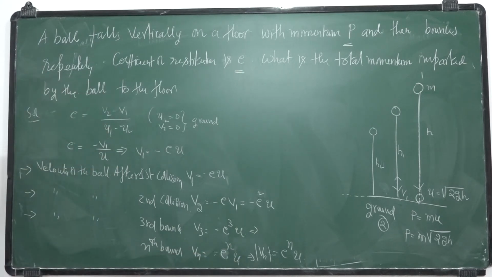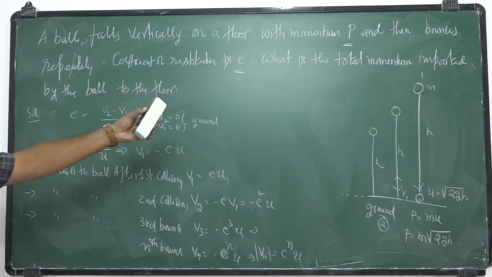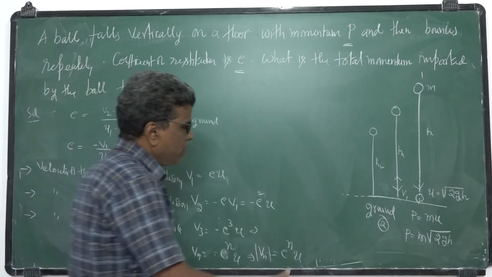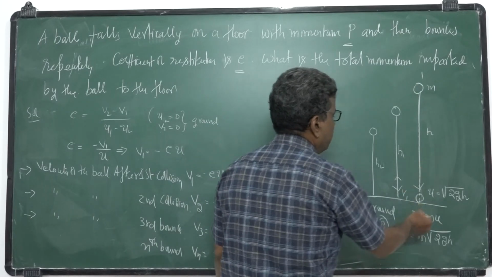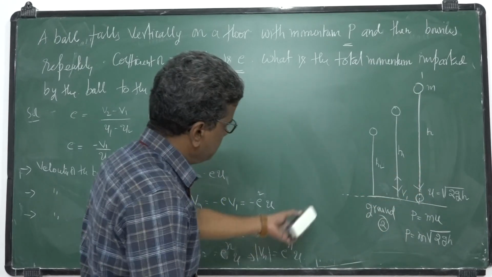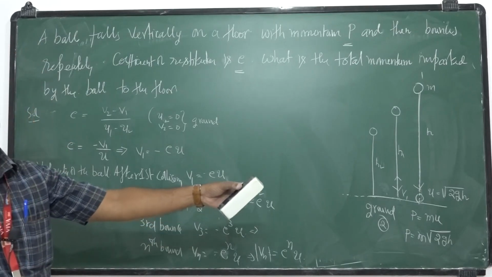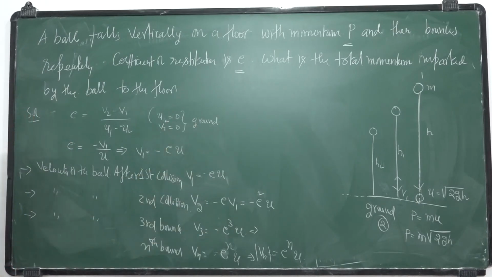Now I want the change in momentum, the total momentum imparted by the ball to the floor. So what is the change in momentum? During the first collision, I will calculate the change in velocity, then go for the net change in momentum.